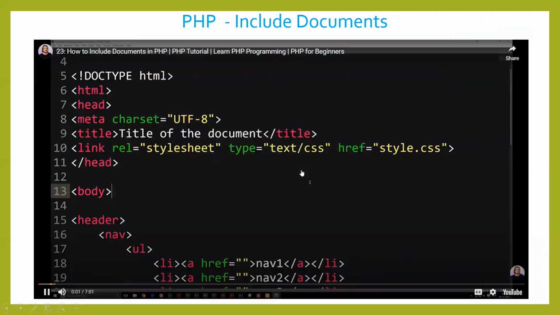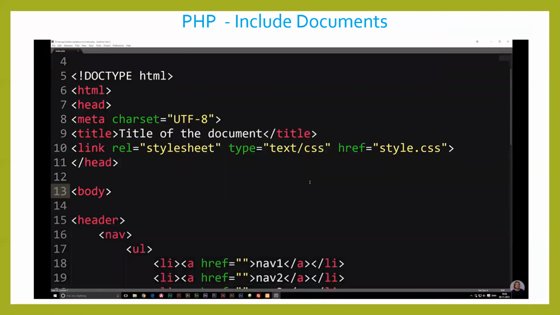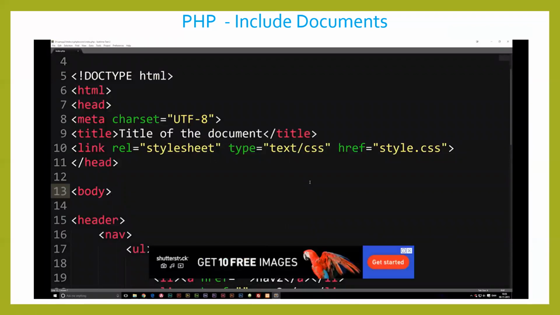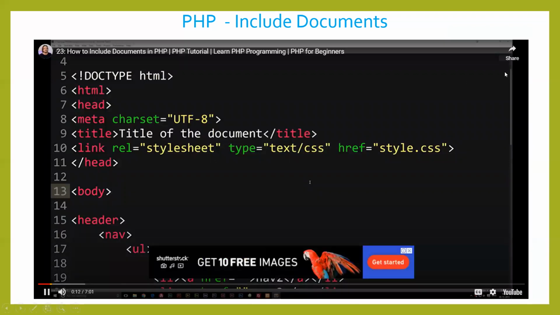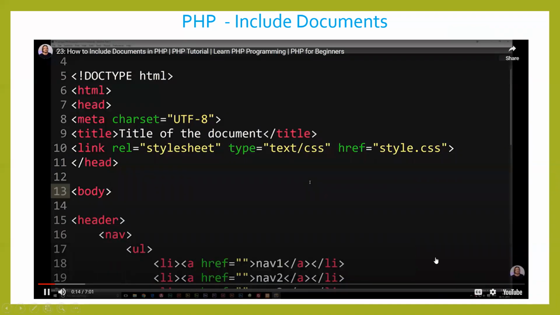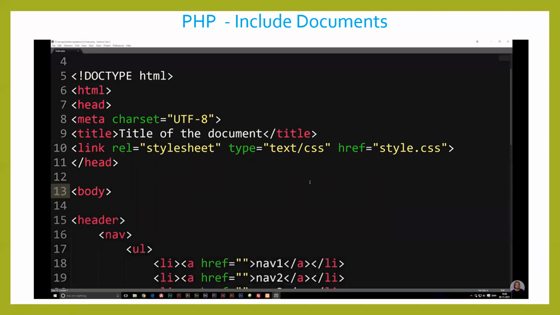Today we're going to talk about how to include documents inside our PHP code, because in the last episode we talked about functions, and I did mention that a really good idea with functions is to put functions related to a certain thing inside a separate document. For example, if you have a document with user-related functions or a document with calculation-related functions, then it's a really good idea to separate them.